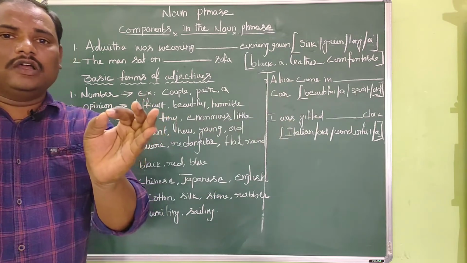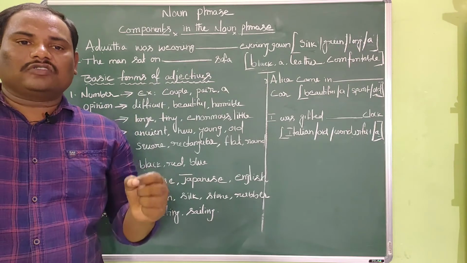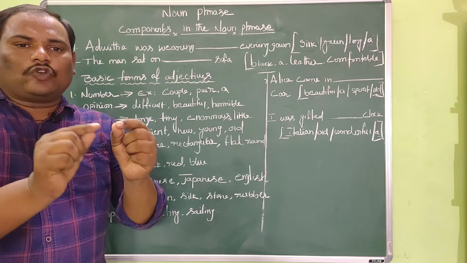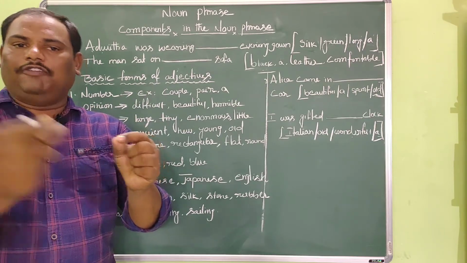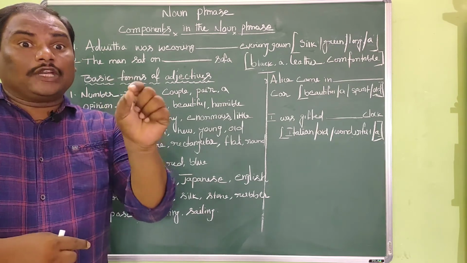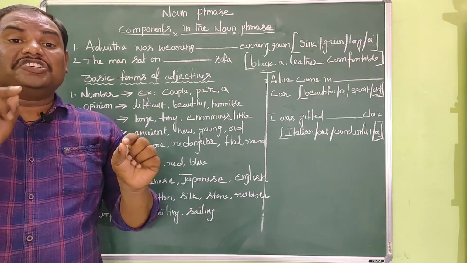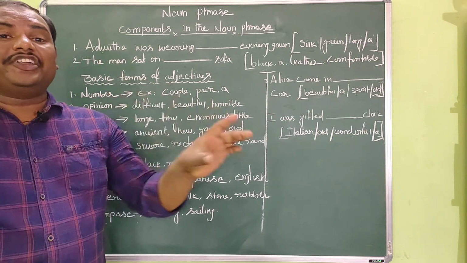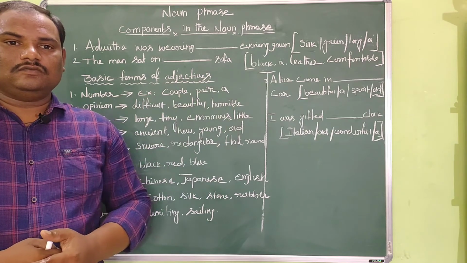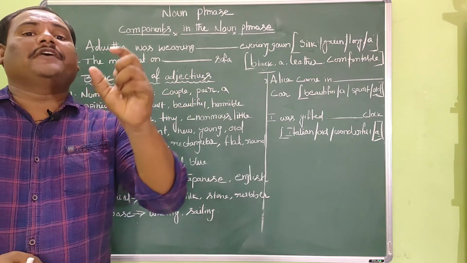Here, the word couple is an adjective because it is providing extra information about the noun elephants. But what adjective is that? It is a number adjective because it denotes the quantity of the elephants. So once again, number adjective describes the quantity of something.